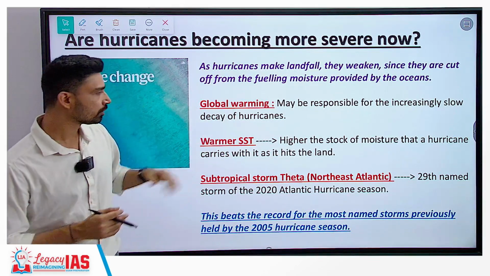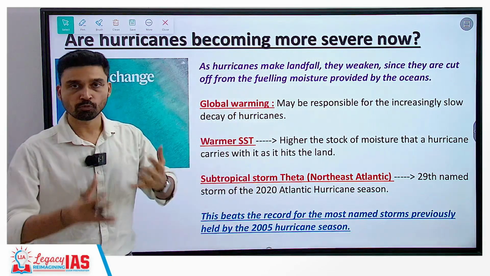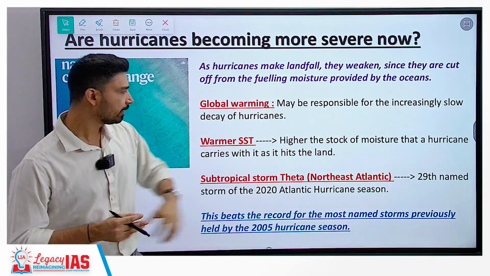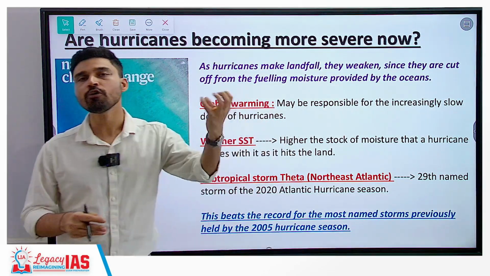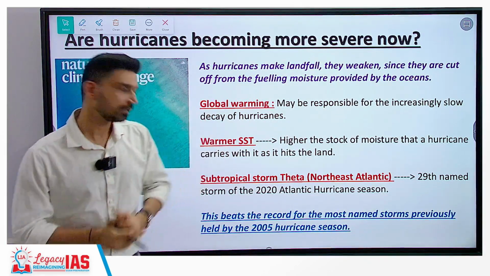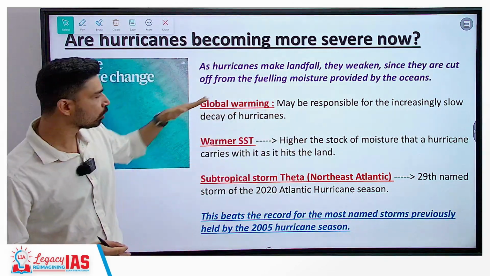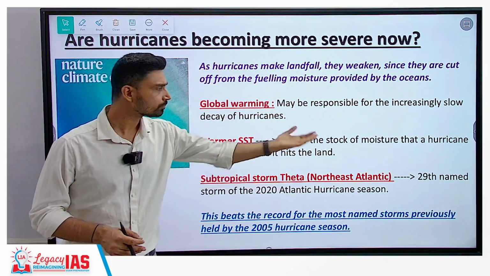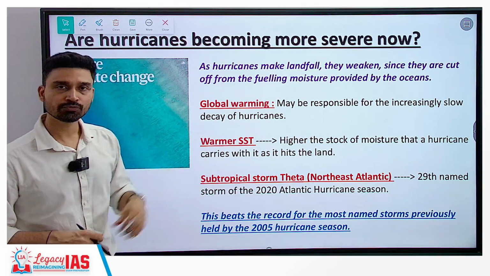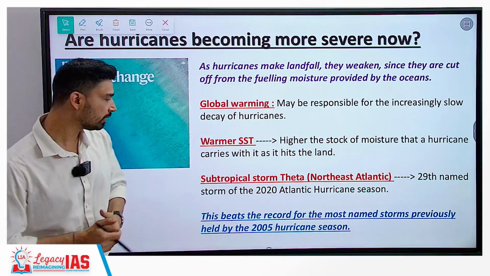With warmer sea surface temperature, the evaporation rate is higher, so moisture content in the atmosphere is also high, and as we have discussed, the heat engine of any cyclone or hurricane is moisture. The higher the moisture, the stronger the cyclone. So basically what you can understand is that both global warming as well as higher moisture content in the atmosphere result in more severe hurricanes and more severe cyclones.